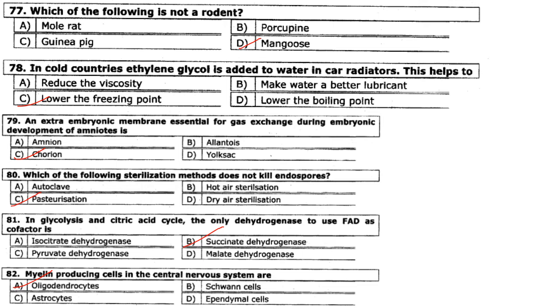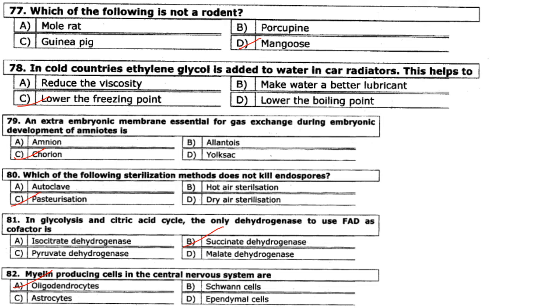Which of the following sterilization methods does not kill endospores? So pasteurization does not kill endospores. So answer is option C. In glycolysis and citric acid cycle, the only dehydrogenase to use FAD as cofactor is. So the only step in citric acid cycle in which FAD is required as the oxidant instead of NADH is the step where succinate is dehydrogenated to fumarate by the action of the enzyme succinate dehydrogenase. So answer is option B.